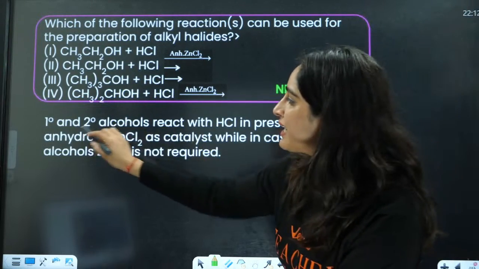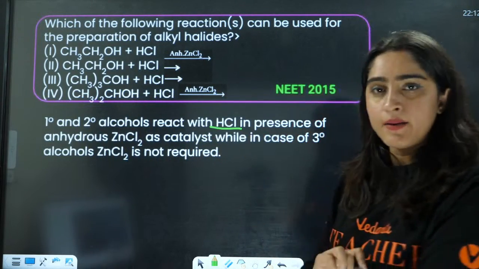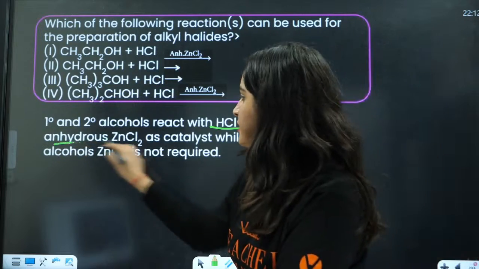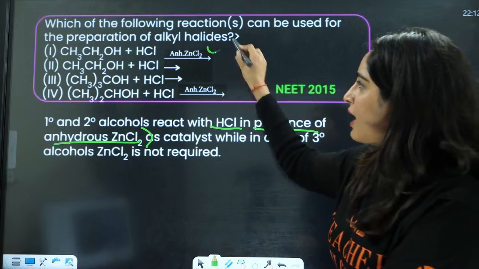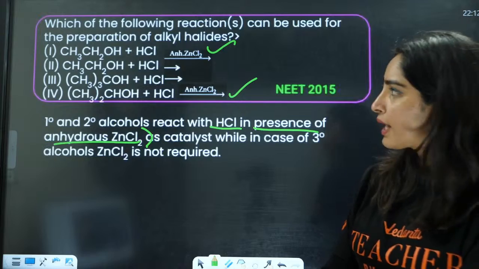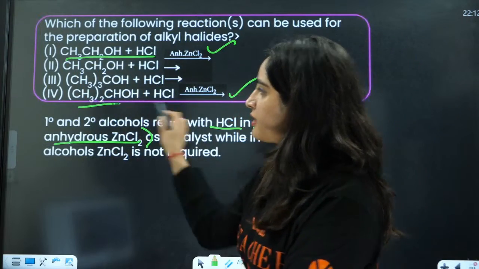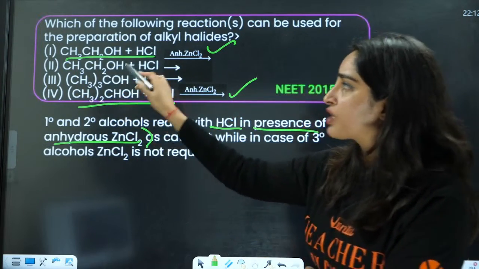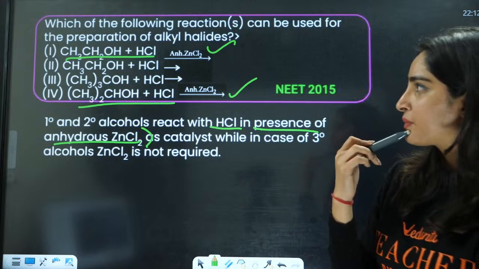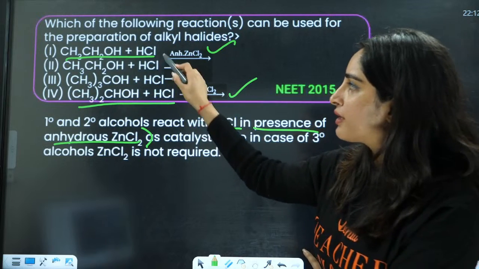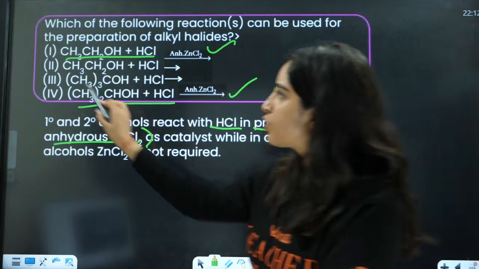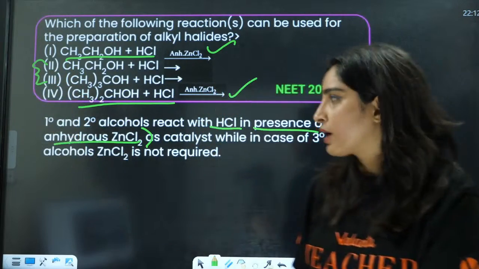So 1 degree, 2 degree react with HCl in presence of ZnCl2. Lucas test, right? Okay. This is done. This is tertiary and this is primary. So there is no Lucas test here.